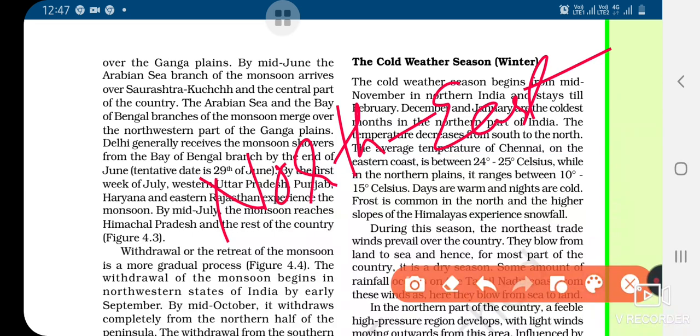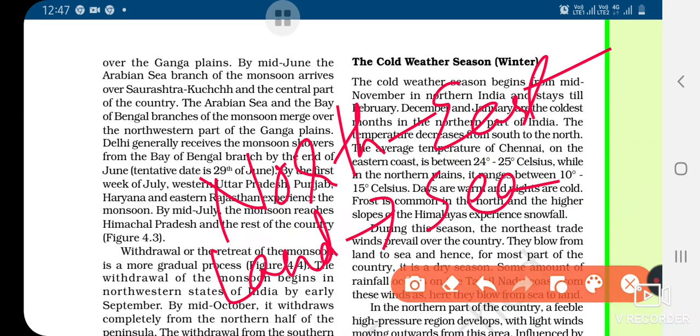They blow from land to sea, and hence for most part of the country it is a dry season. You all know that in winter season we observe dry skin. Why does it happen? Because the wind is blowing from land to sea, not from sea to land. If the wind is blowing from sea to land, then we must be having moisture in the air, and there is no problem of dry skin. But when the winds blow from land to sea, we observe dry wind.